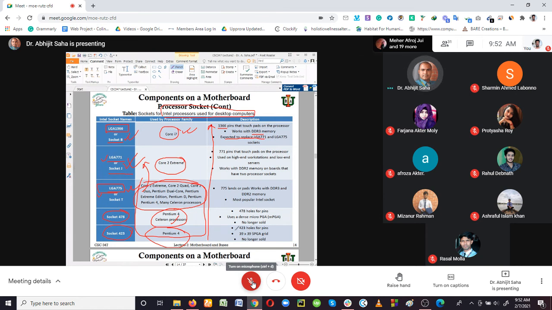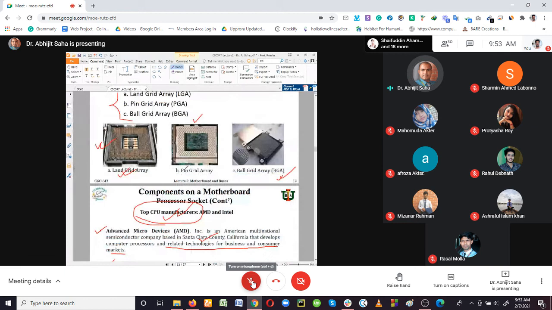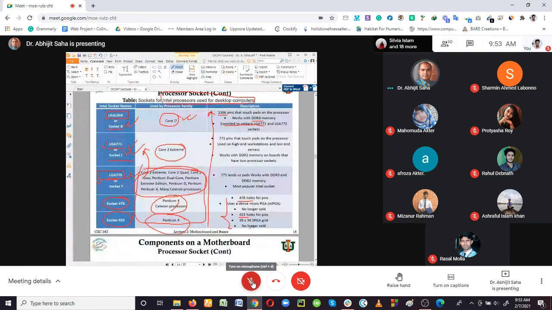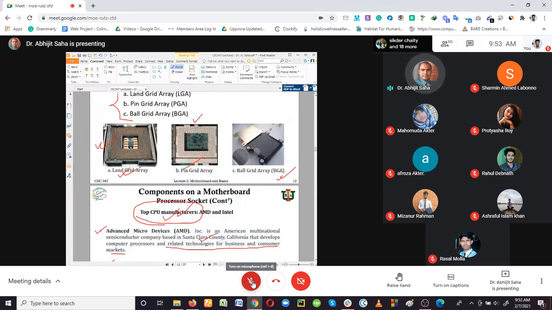Here 423 holes for pins, 478 holes for pins, which is the pin grid array, PGA, for the pin grid array sockets. Then 775 lands works with DDR3 and DDR2 memory and was the most popular Intel socket. This is where the journey of the land grid array started.